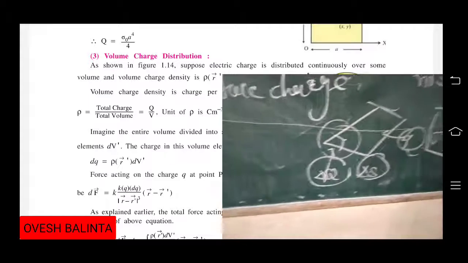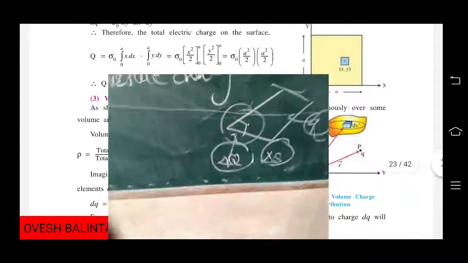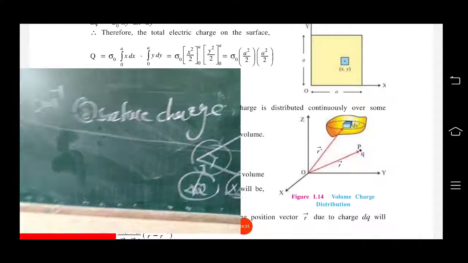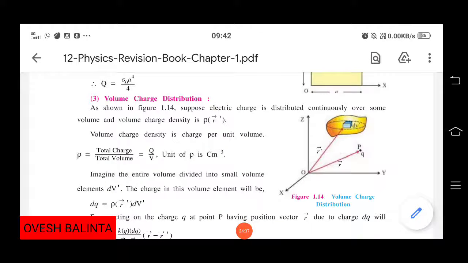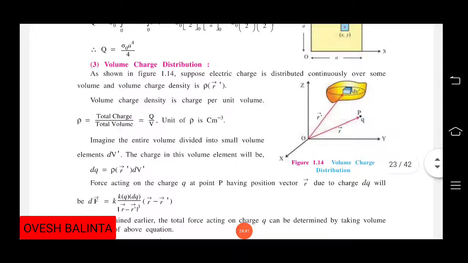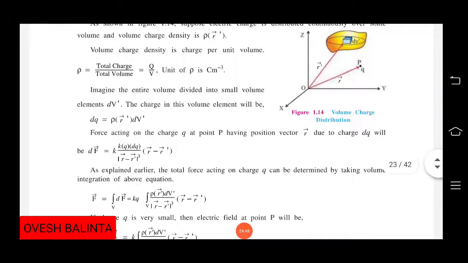So you have to write down this homework, three questions: what is the line charge distribution, what is the volume charge distribution, and what is the surface charge distribution. You have to write them in your notebook and send them on Google Classroom.